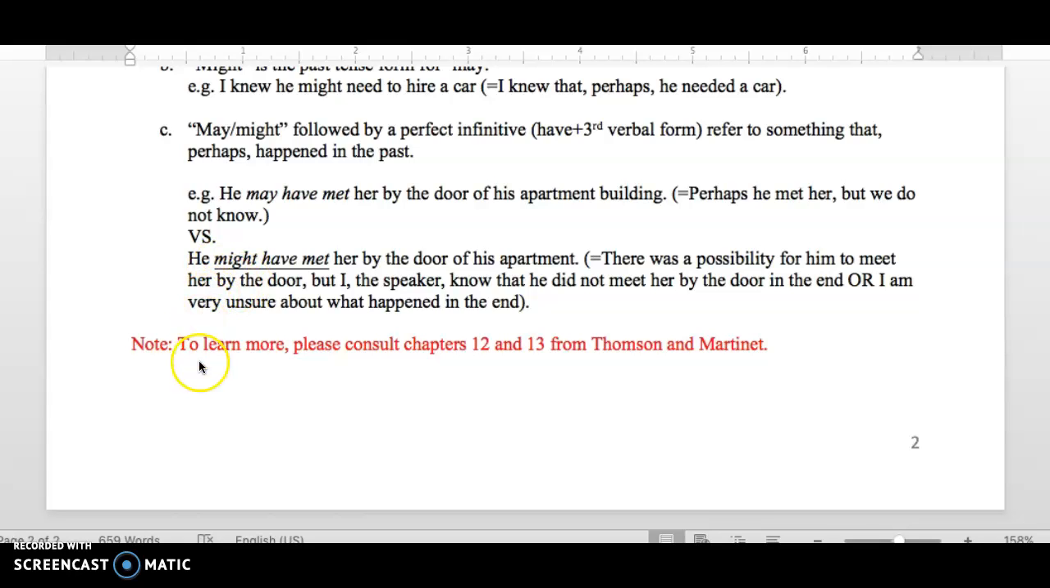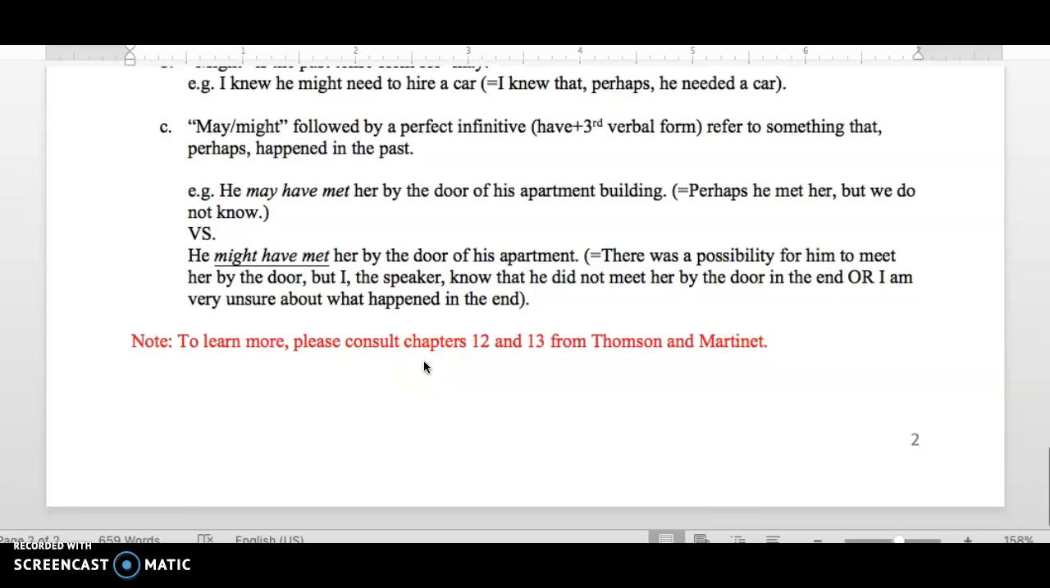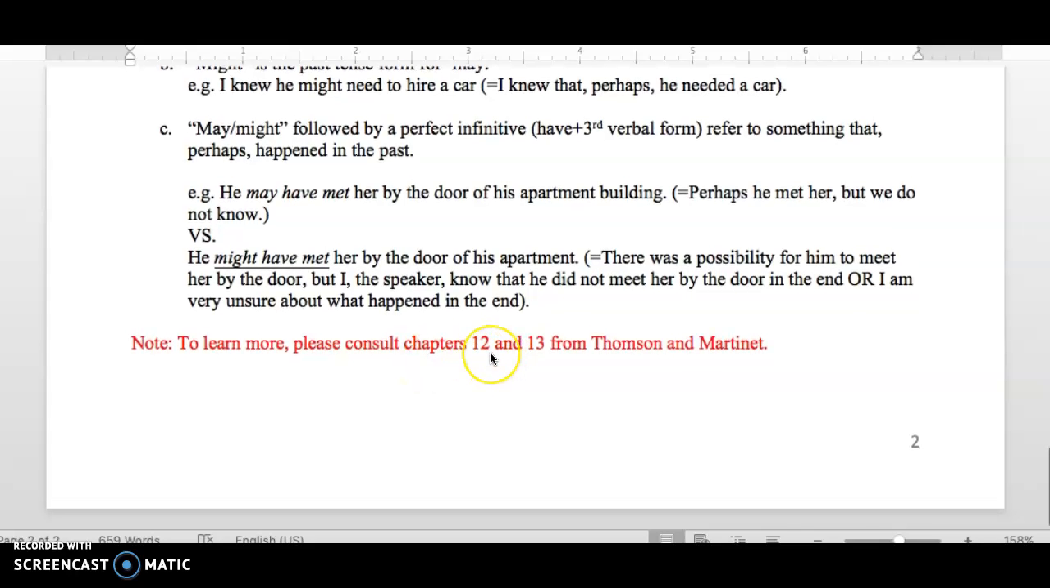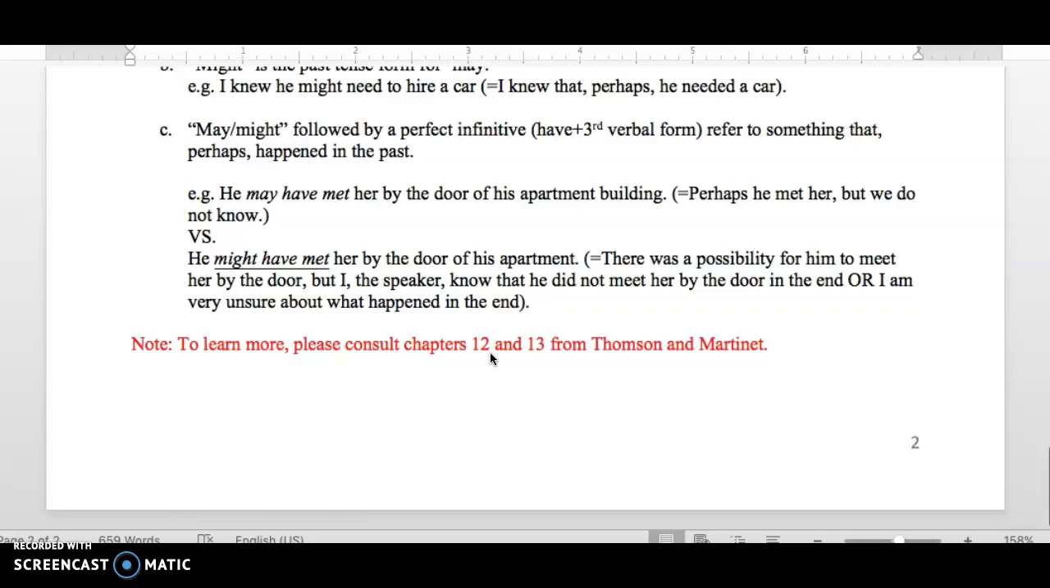So again, to learn more, please consult chapters 12 for can and could and 13 from Thompson and Martinet.